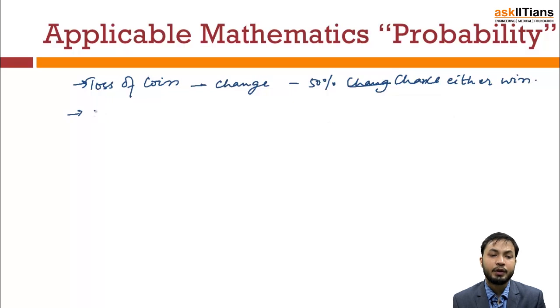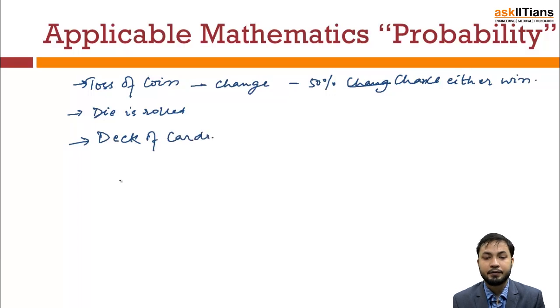Similarly, we can look into when a die is rolled, right? The chance of any particular number you want to occur, that is also called probability. Similarly, when a deck of cards is shuffled, okay, let's say at random you pick out any card. What is the chance that it will be a red card or it will be of a particular suit? So calculating the mathematics of all these things is called probability, right? Deck of cards.